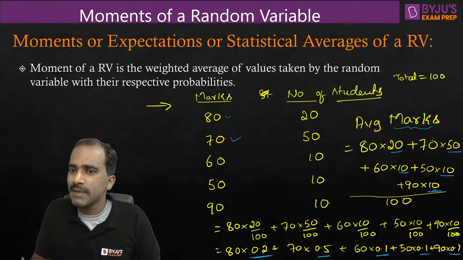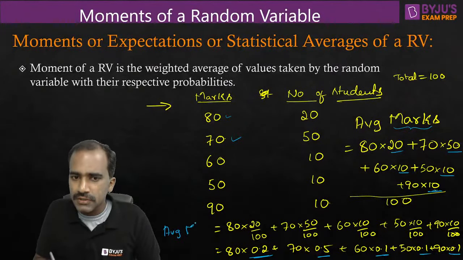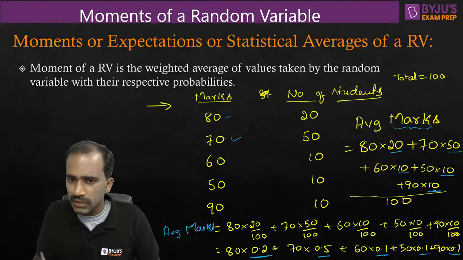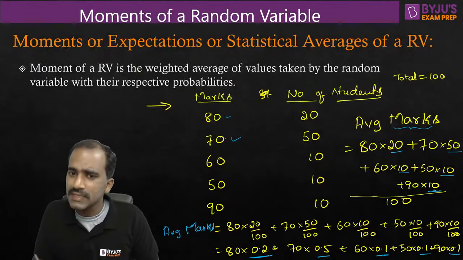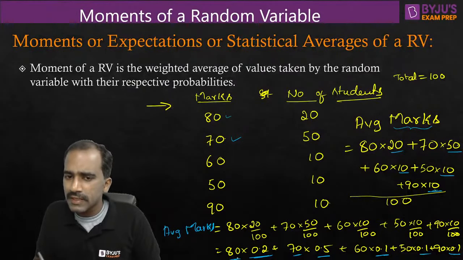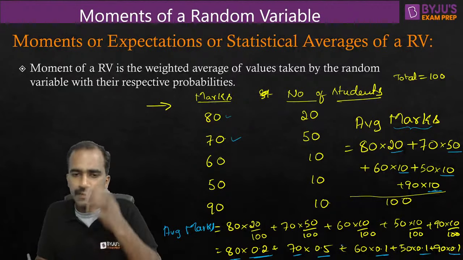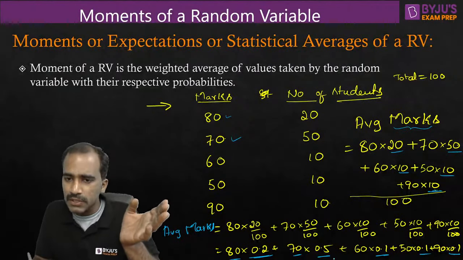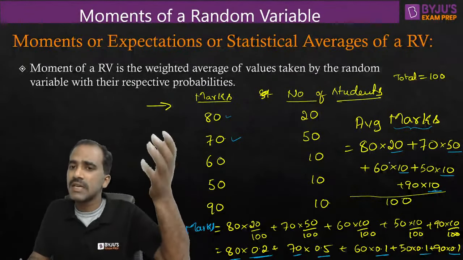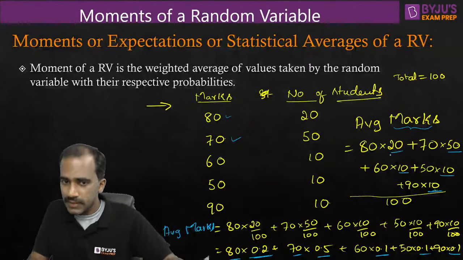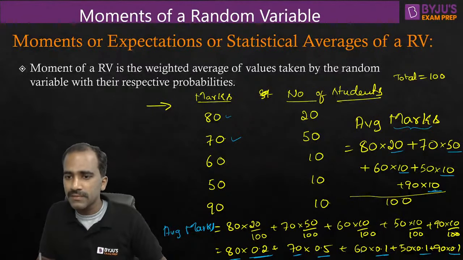This is exactly the same as taking the values taken by that parameter and multiplying each with its corresponding probability. Is it not giving the average value? This average value is exactly the same as the statistical average that we were calculating in our lower classes. Yes, I hope you're following. So what should we do now when we want to average?